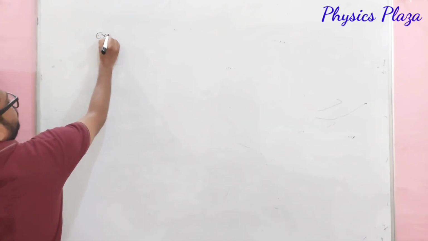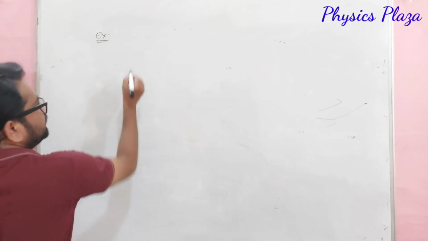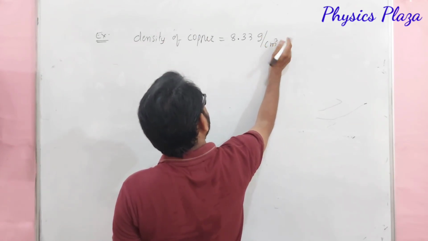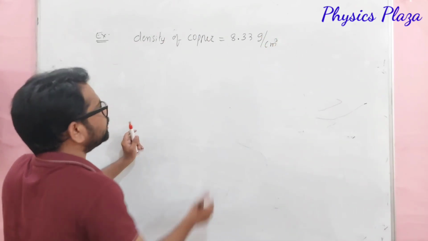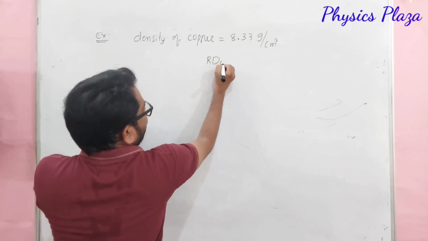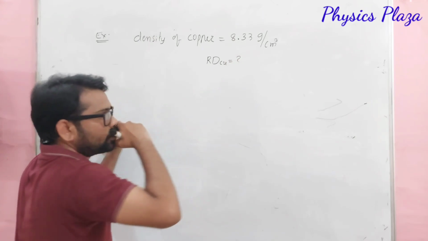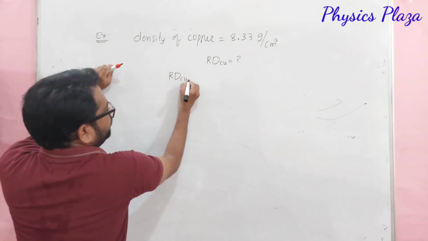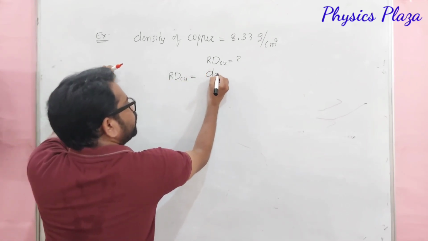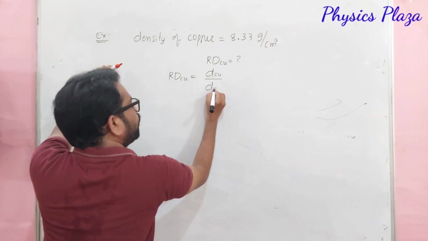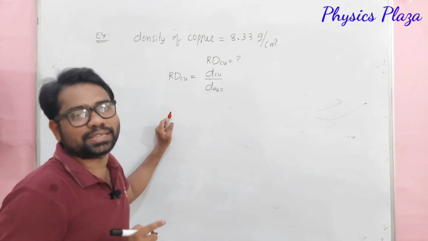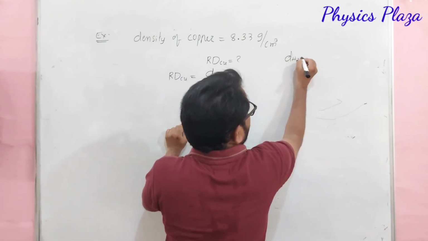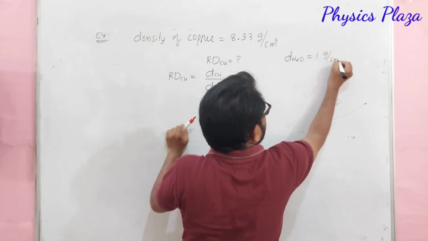Right, we will do one example. Dear children, it is given that the density of copper is 8.33 grams per centimeter cube. Then calculate the relative density of copper. So how to calculate? Let us take the relative density formula. Relative density of copper is equal to density of copper by density of water, but don't forget at 4 degrees Celsius. Children, we know that density of water at 4 degrees Celsius is 1 gram per centimeter cube.